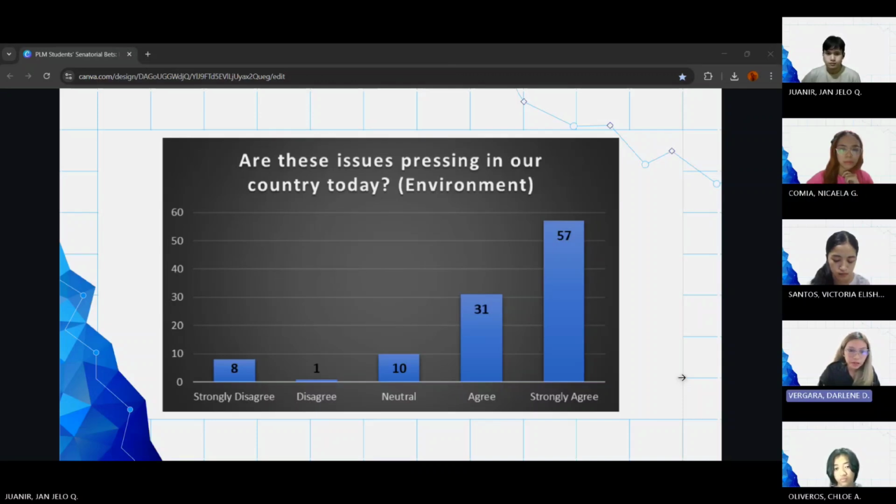And then 10 participants state neutral. However, one participant disagrees, and eight participants strongly disagree that environment is one of the pressing issues here in the country today.